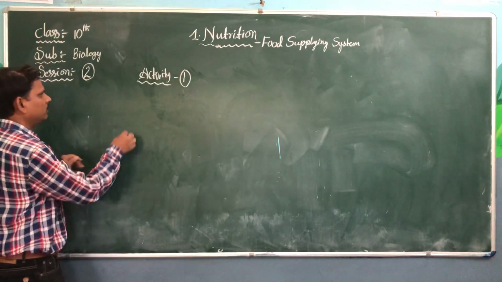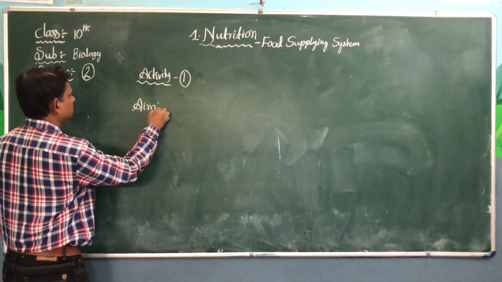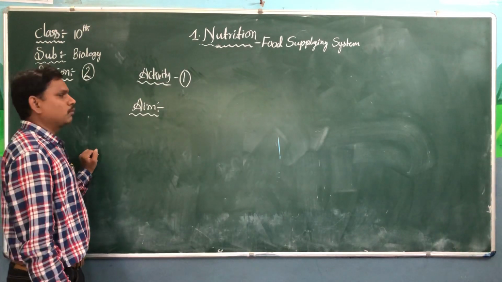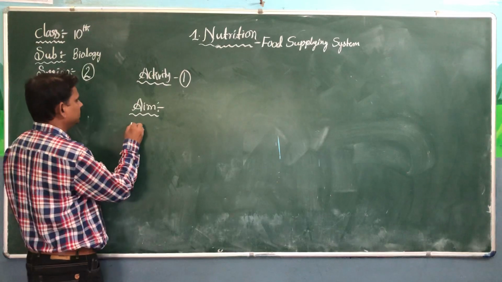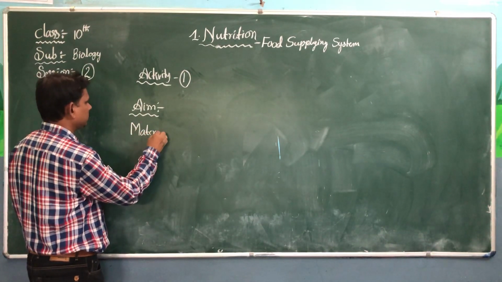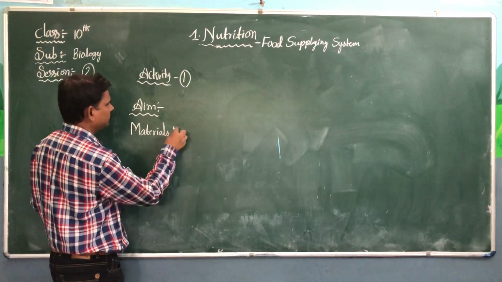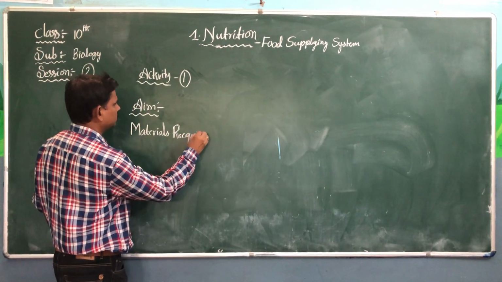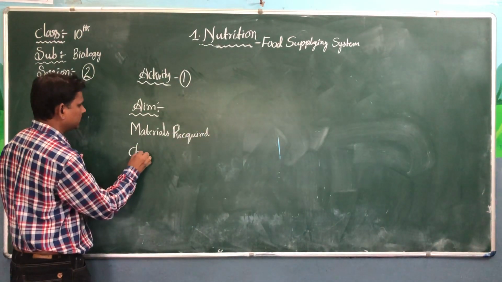First we should write the aim. What is the aim of the activity? The second one is materials required. The third one is chemicals required.